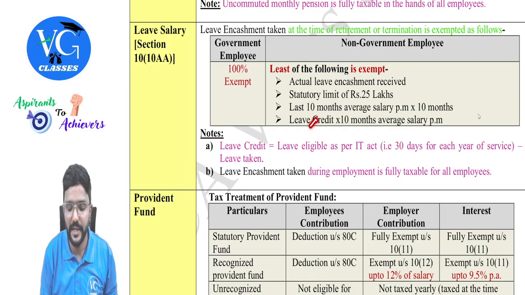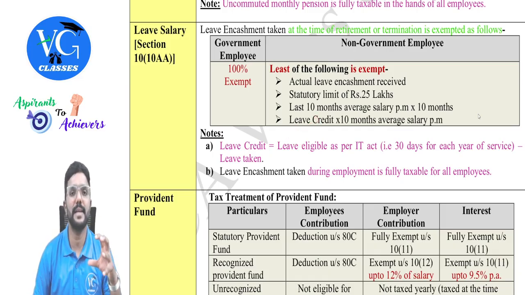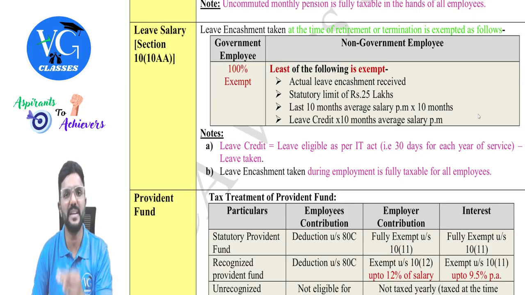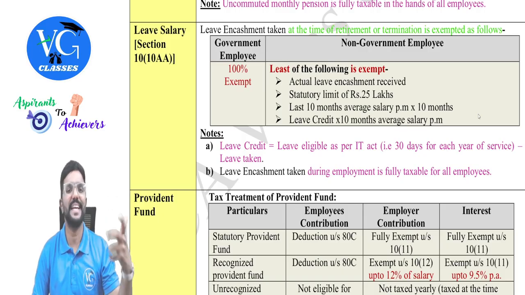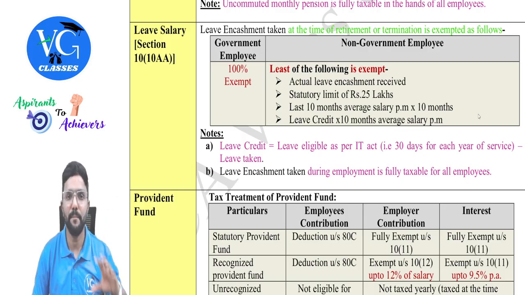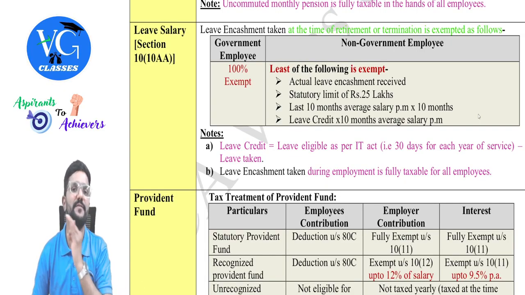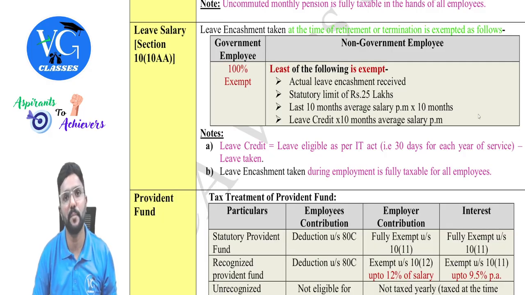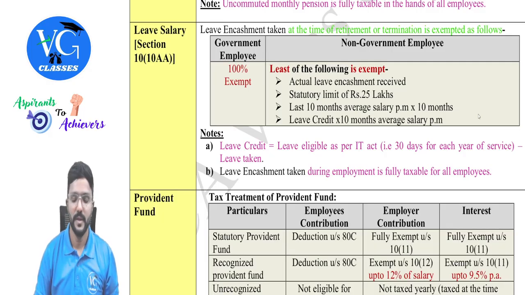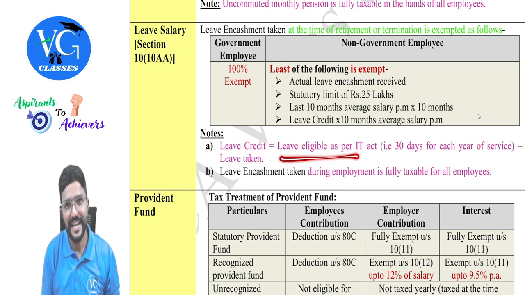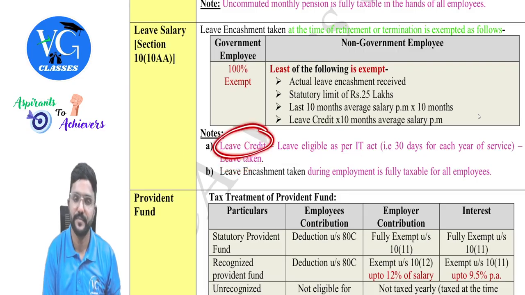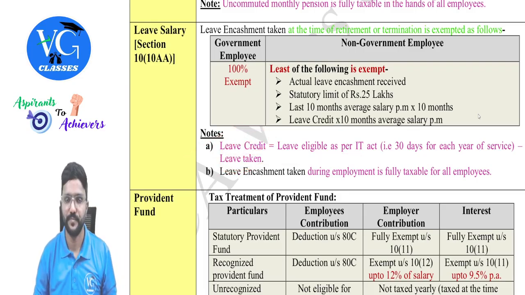Now, what is leave credit? Leave credit has to be calculated as per the Income Tax Act, guys. As per the Income Tax Act, an employee is eligible to take 30 days leave for each completed year of service, or you can take it as 1 month. The employer might be giving more than that, but as per the Income Tax Act, we need to take 30 days for each completed year of employment service. So, leave eligible as per the IT Act, which is 30 days for each year, minus leave taken, we will get leave credit, which you calculate in months.